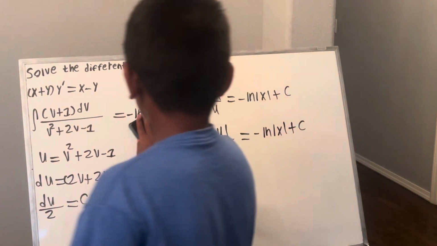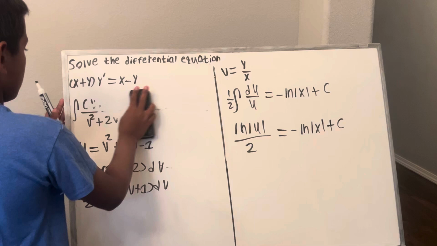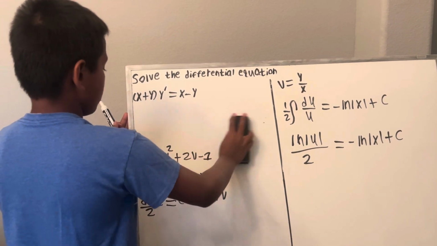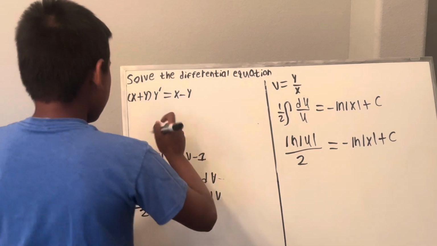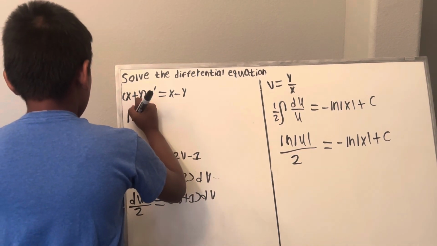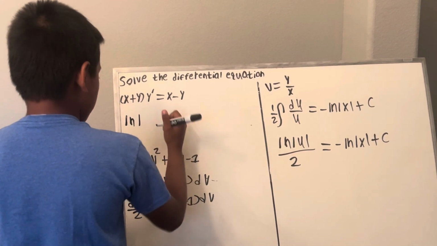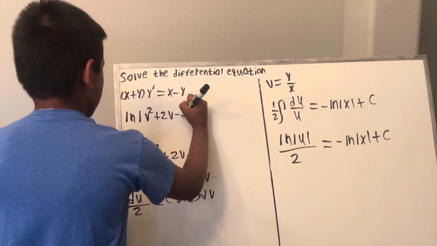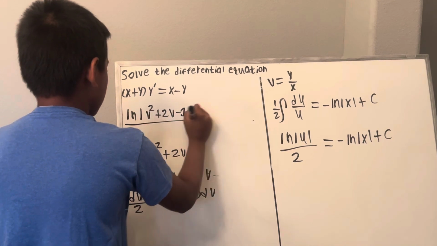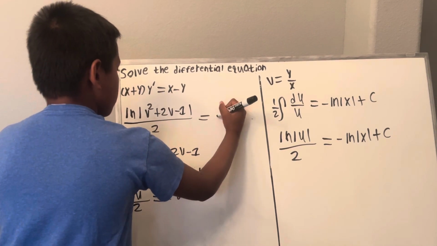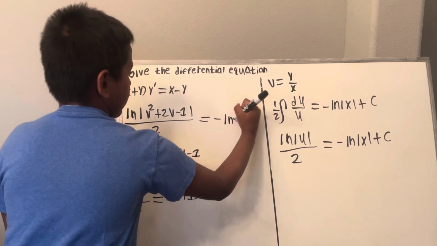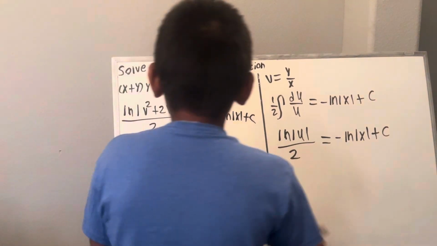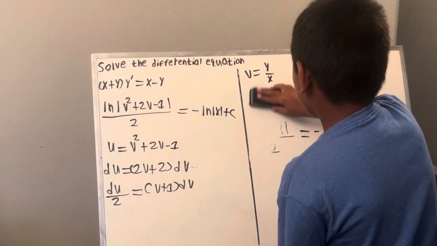So now we have ln absolute of u, which is v squared plus 2v minus 1, absolute, over 2 is equal to negative ln absolute of x plus c.